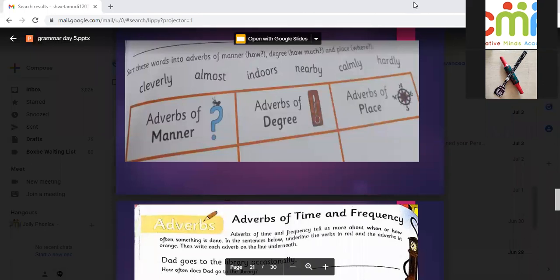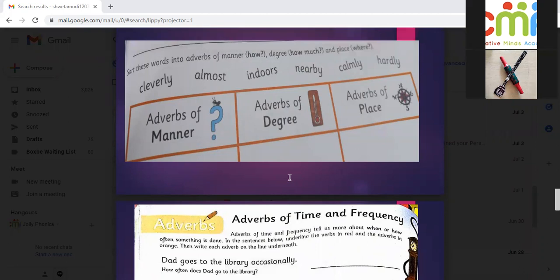Which word will go in manner? Which will go in degree and which will go in place? Manner will be calmly. Yes, two words you have to choose. Two words will go in each. Cleverly one, and calmly will come in manner.